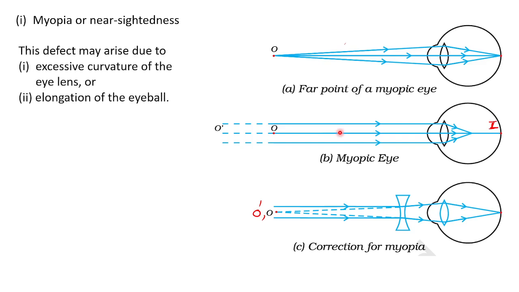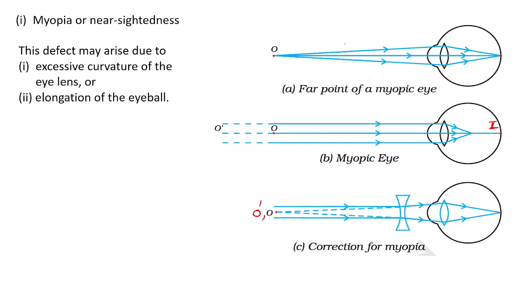So I am going to explain the first eye defect, which is myopia, or nearsightedness. Only nearby objects I can see. This defect may arise due to a reason you have to learn. What is the reason for myopia? The reason is excessive curvature of the eye lens.